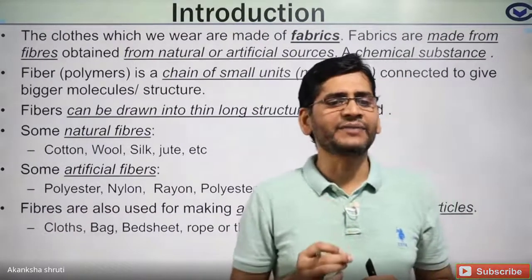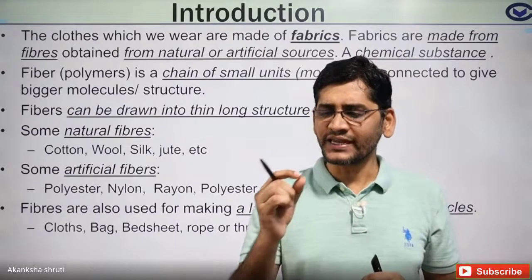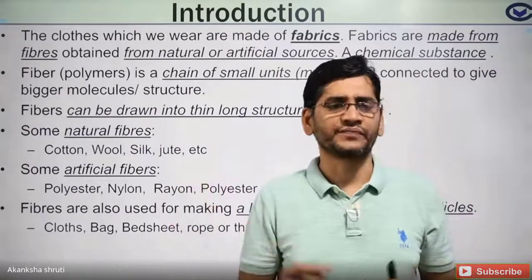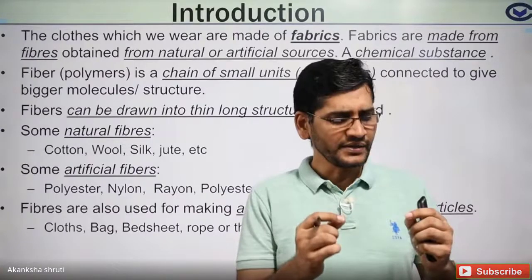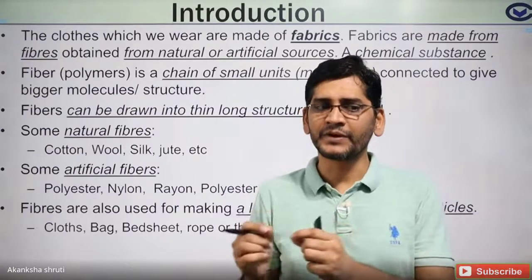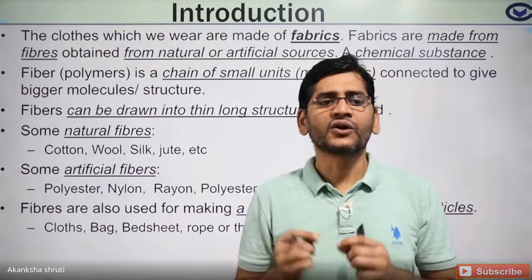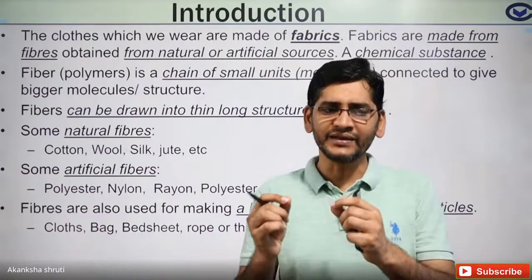Fiber is a chemical substance which can be drawn into a thin thread-like structure. Now, these fibers may occur naturally or may be prepared in our laboratory, called synthetic or artificial or man-made fiber.